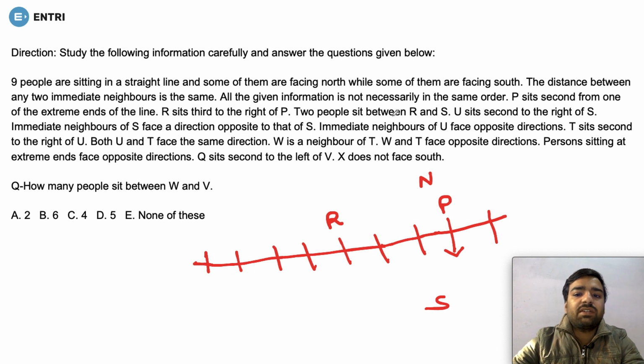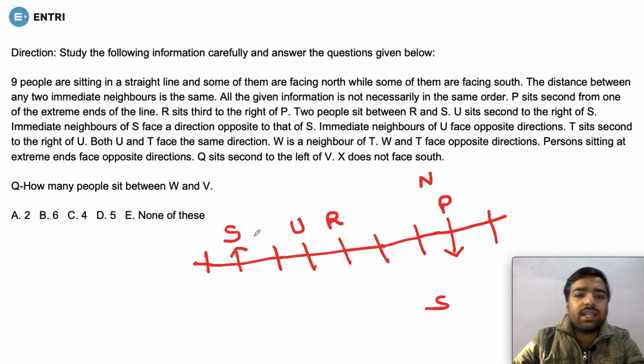Two people are sitting between R and S, okay. Two people are sitting between R and S. So this cannot be S because this is already fixed. So two people are sitting between R and S. This means S is here, okay. U sits second to the right of S. U sits second to the right of S. So this is U, because U cannot be there. Since U is sitting here, second to the right of S, this means S's direction is this, isn't it?